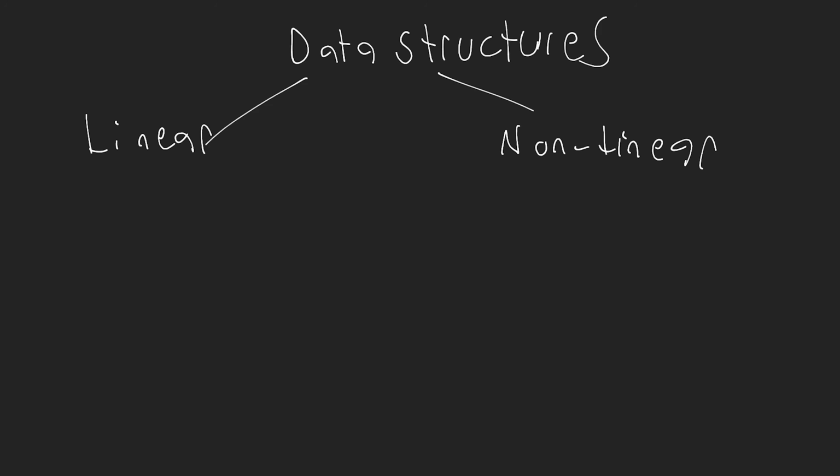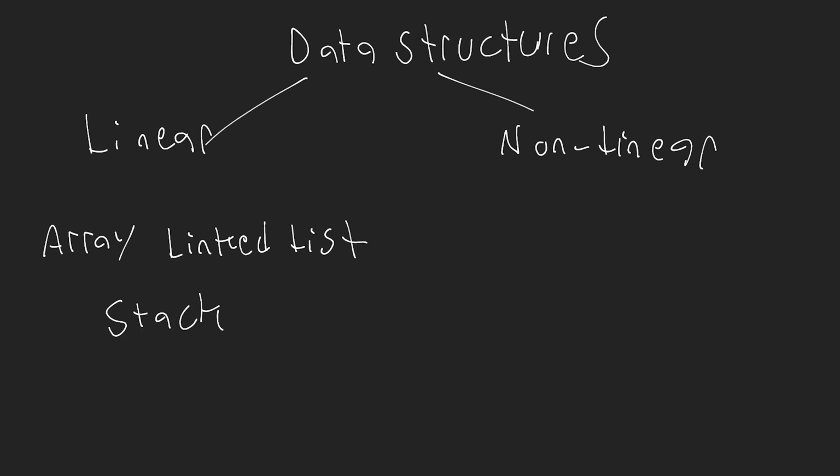So we have linear and non-linear, and these are all in the data structures category. For our linear data structures, we have an array, a linked list, a stack, as well as a queue. These are the four main linear data structures that we're going to have a look at.